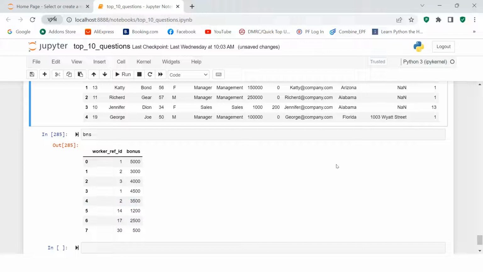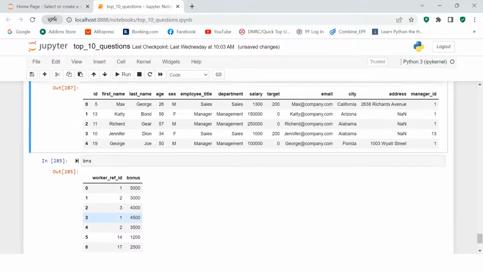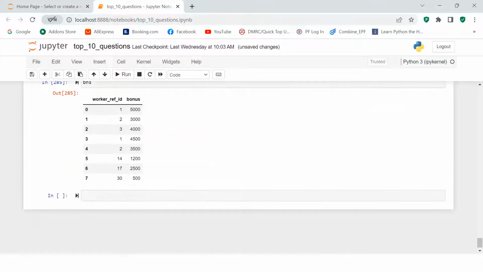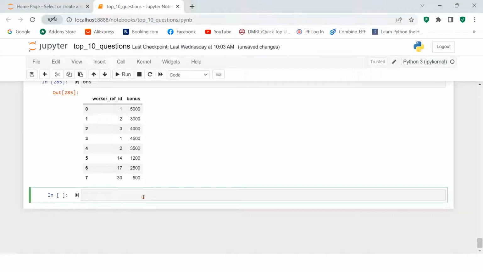So first things first, we need to summarize this table first. Once this is summarized, then we require to merge it with this table, and once that is done, then we need to find the total salary, and then we need to summarize the data again. So let's start with summarizing the bonus table.